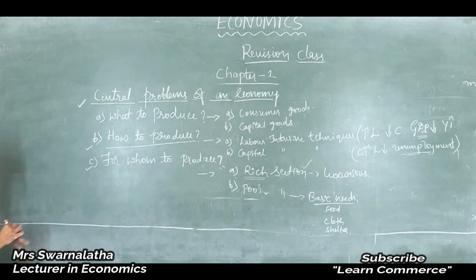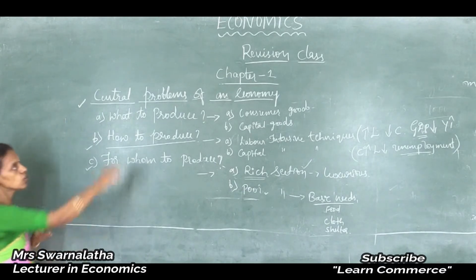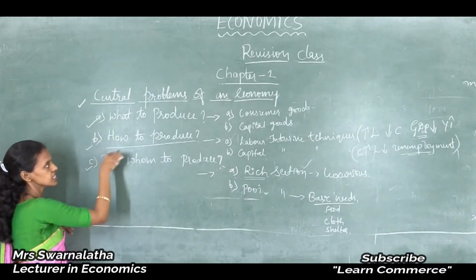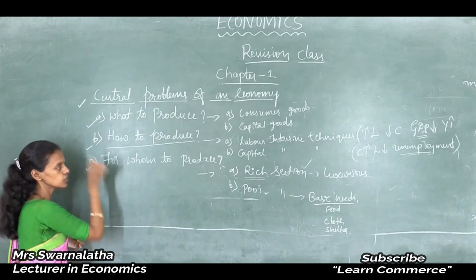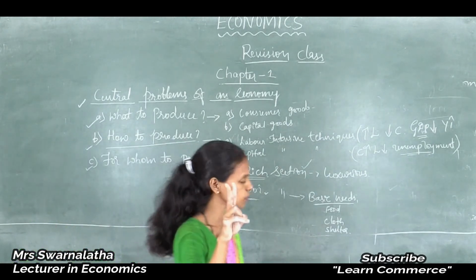Thus while producing goods and services, the central problems arising in the economy are mainly three. First is what to produce, second is how to produce, third is for whom to produce. Students, you should make out the important points.